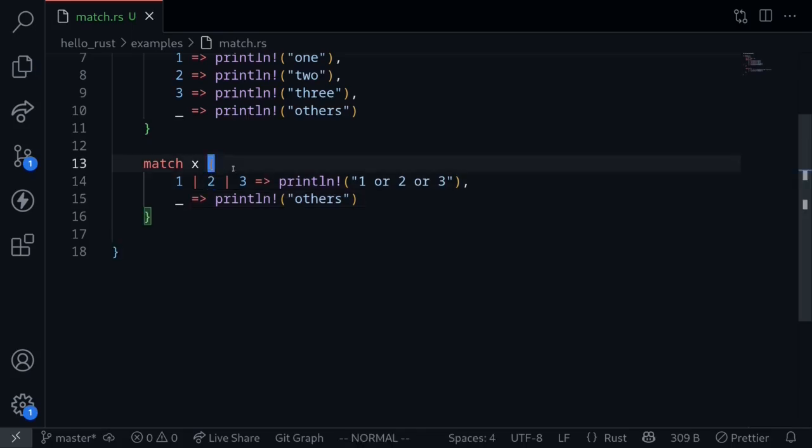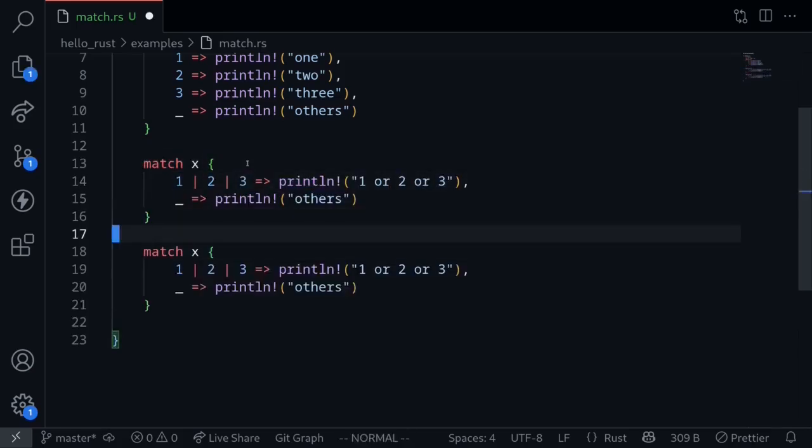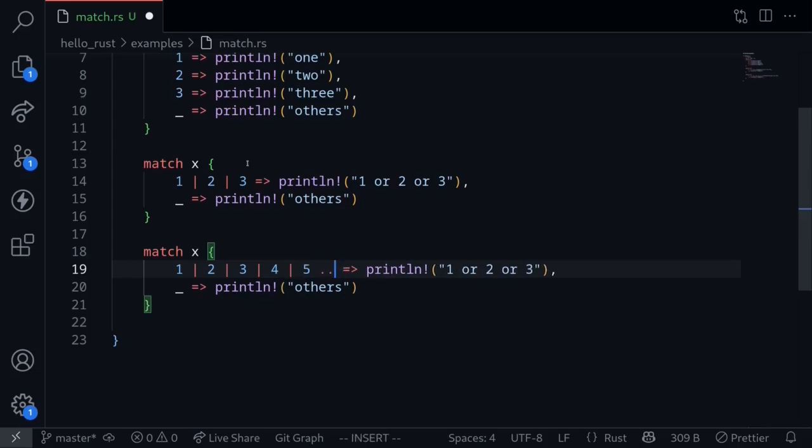Okay, what if we wanted to match a range of numbers? Here we're matching 1, 2, or 3. What if we wanted to match, let's say, from 1 to 10? Of course, you can list out all possible values from 1 to 10, saying 4, 5, and so on. However, there's a shorter way of writing the same syntax by saying 1..=10. Here the values will be matched from 1 to 10. So notice that we put an equal sign here. This says that we're matching from 1 to 10. If we remove this, it will match from 1 up to 10, but excluding 10.